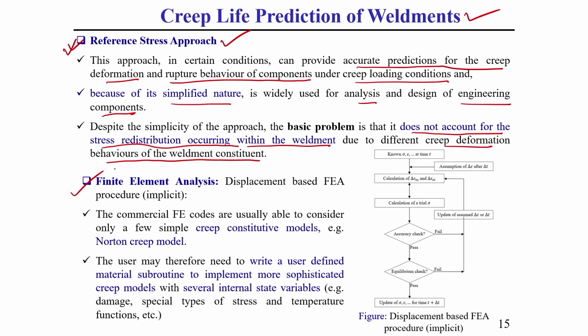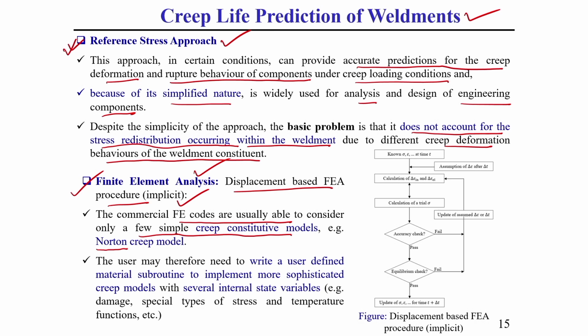One of the techniques I am showing here is called the finite element analysis technique. In finite element analysis there are also 2-3 different approaches we use. The first approach is generally called the displacement based finite element analysis procedure. It is an implicit technique. Here we generally use some commercial FE codes which are usually able to consider only a few simple creep constitutive models. One example of such a constitutive model is the Norton creep model. Some other creep models are also there.